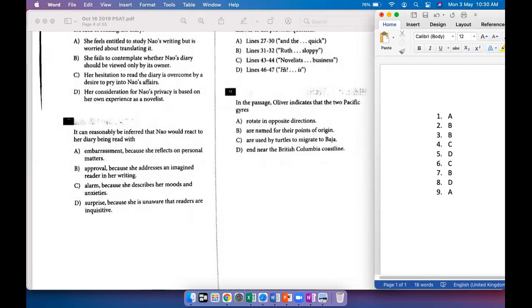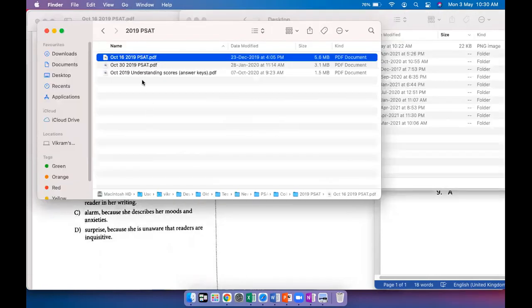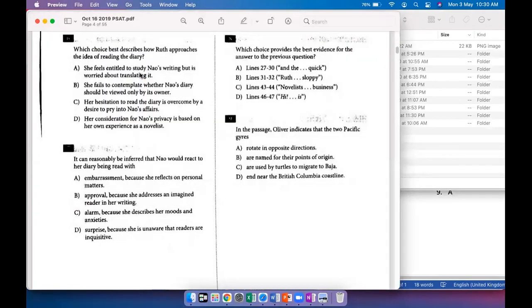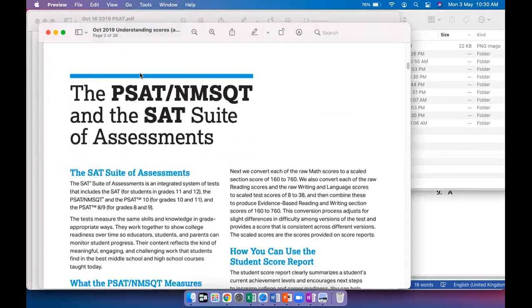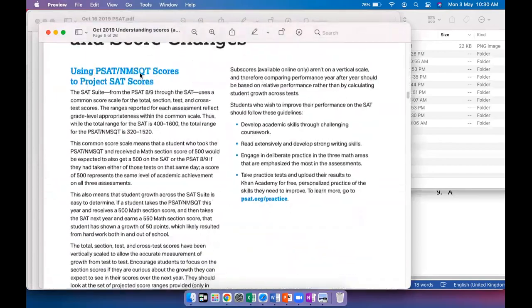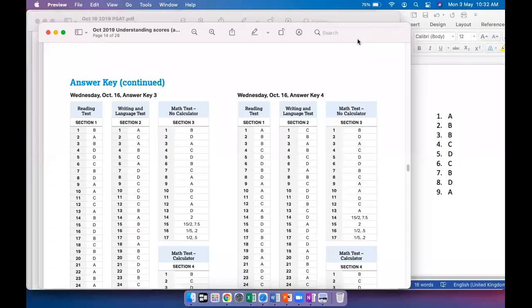Okay, so that was an interesting passage. I was expecting a few questions about this interruption that happened in Ruth's absorption of the book and this conversation with Oliver, but great. So let's grade this. This was the October 16, 2019 test, so I'm going to look at its answer key. I think this was answer key 4, the one that we had. So A, B, B, C, A, B, B, C, D, D, B, D, A, D, C, B, D, A.